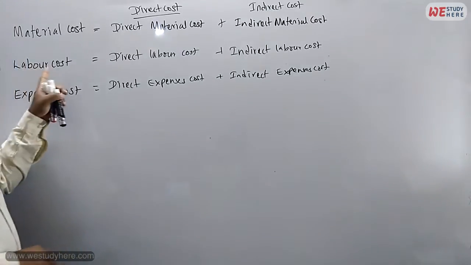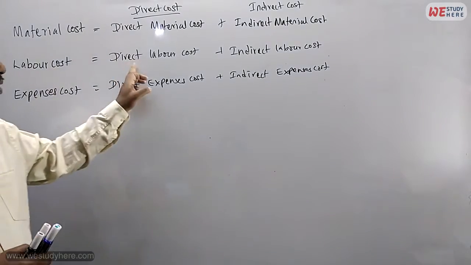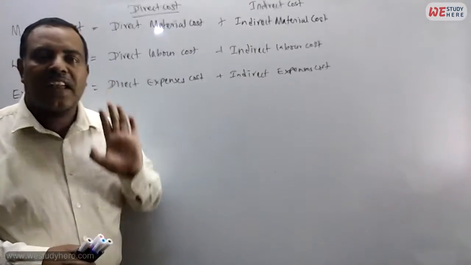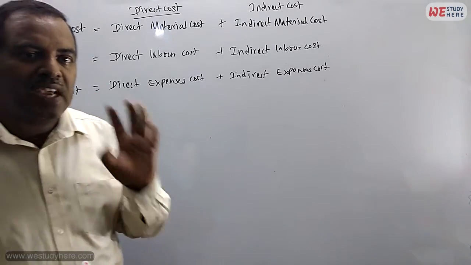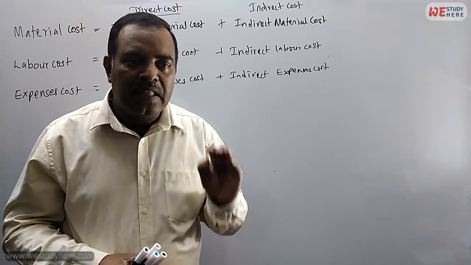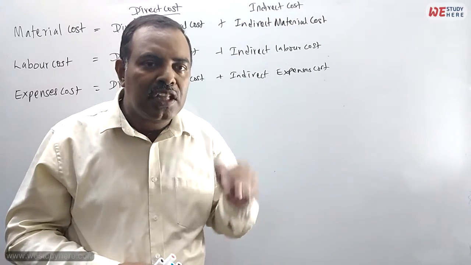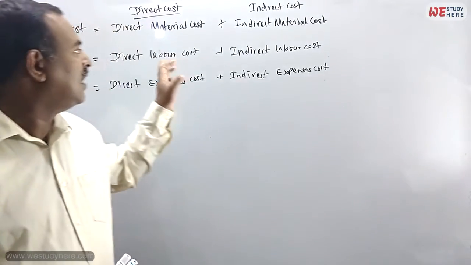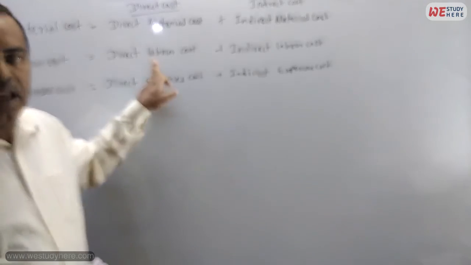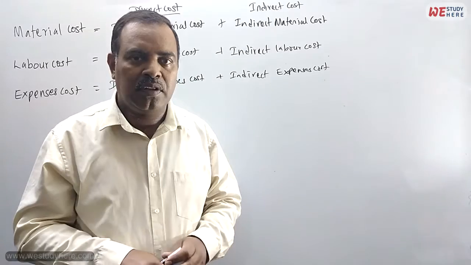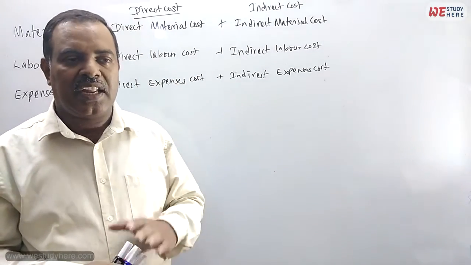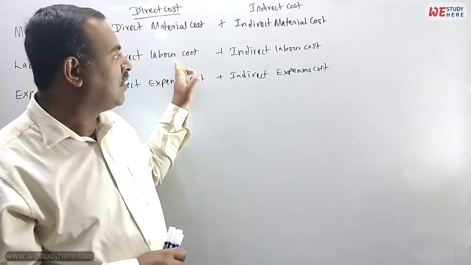Okay. Second one is labor cost: direct labor cost and indirect labor cost. What is direct labor cost? What is indirect labor cost? See, a simple example: direct labor cost means the person who is producing the goods and services, and the salary he gets is direct labor cost. For example, in a school, teachers are teaching, right? They are getting salary. That is called direct labor cost.